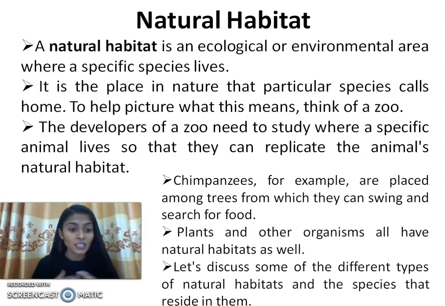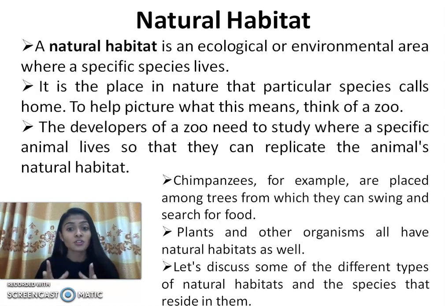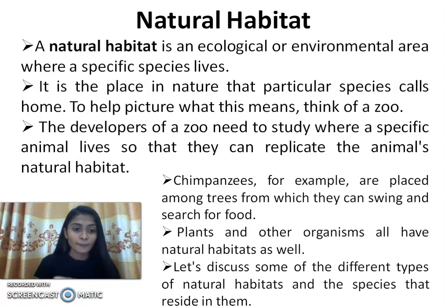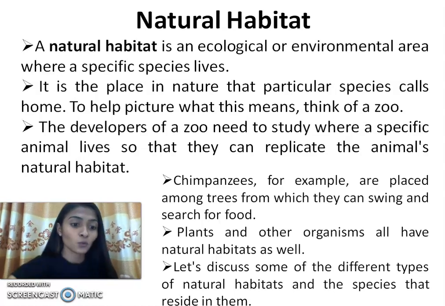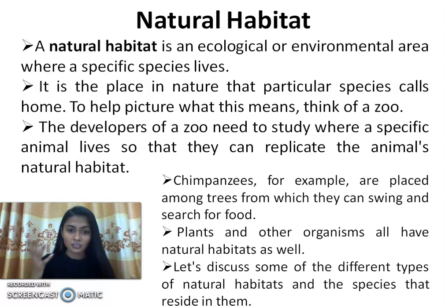From this we can recall what the natural habitat is in terms of animals and birds. The developer of a zoo needs to study where specific animals live. For example, if we take penguins to the desert, they cannot survive. And if we take camels to the glaciers or ice areas, they cannot survive, right?